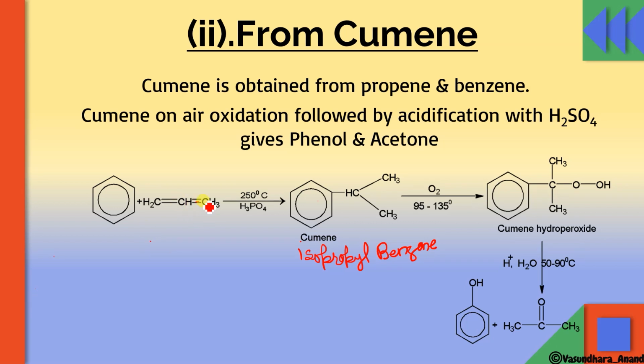This is a single bond over here, because propene is CH3, CH double bond CH2. When propene reacts with benzene, it forms cumene, isopropyl benzene, which on oxidation at 95 to 135 degrees Celsius gives cumene hydroperoxide, forming a peroxide OO bond over here. After hydrolysis at 50 to 90 degrees Celsius, it gives acetone as a side product and phenol as the main product. So by using cumene, this is the reaction you are supposed to write.